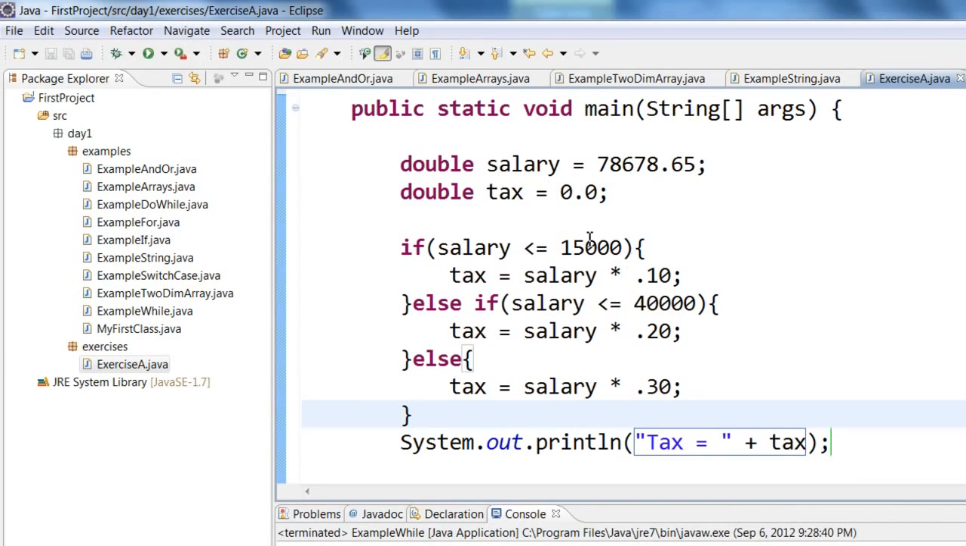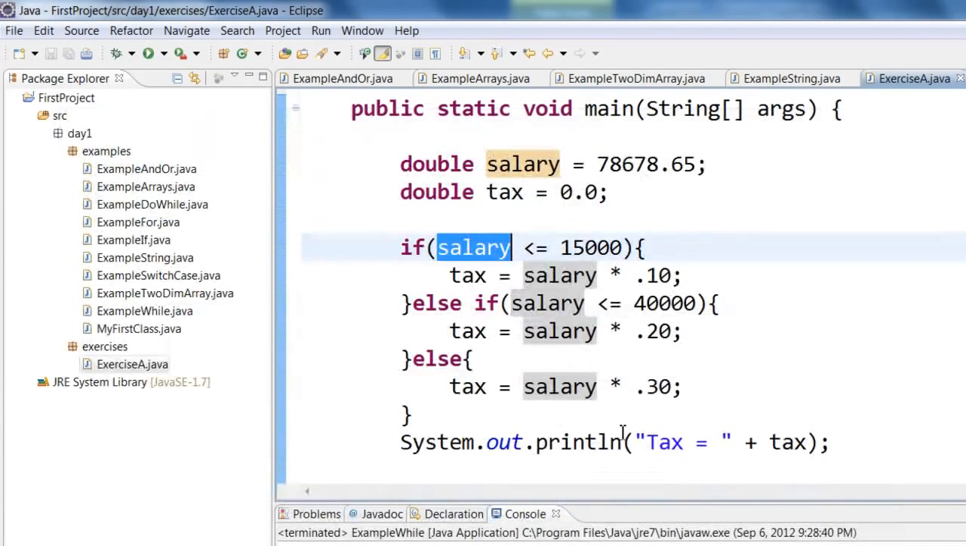So here you can see how we have solved the problem. We declared a variable called tax equal to 0.0, and then we are checking if the salary is less than or equal to 15,000, then calculate the tax as salary times 0.10, 10%. If the salary is less than or equal to 40,000, then calculate the tax at 20%, else, if it is not less than 15,000 and not less than 40,000, it should be more than 40,000. So above 40,000, calculate the tax at 30% and print out the tax. So let us save and run this.